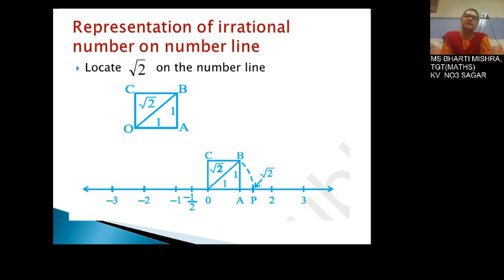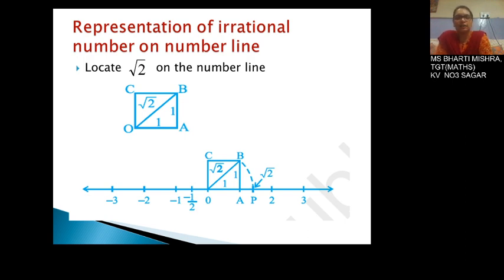Now how to represent these irrational numbers on the number line? Let us start with the simplest form, that is root 2. For the representation of root 2 on a number line, we will be making use of the Pythagoras theorem. As you can see on the screen, we have got a square OABC.